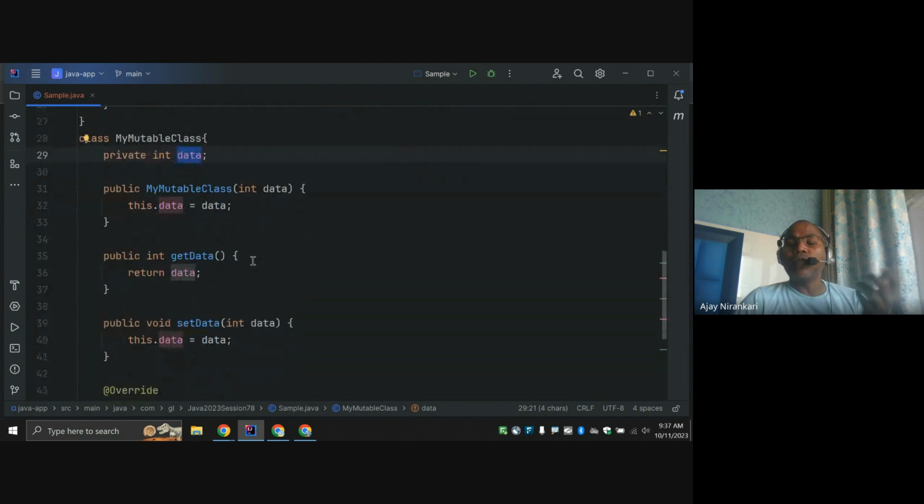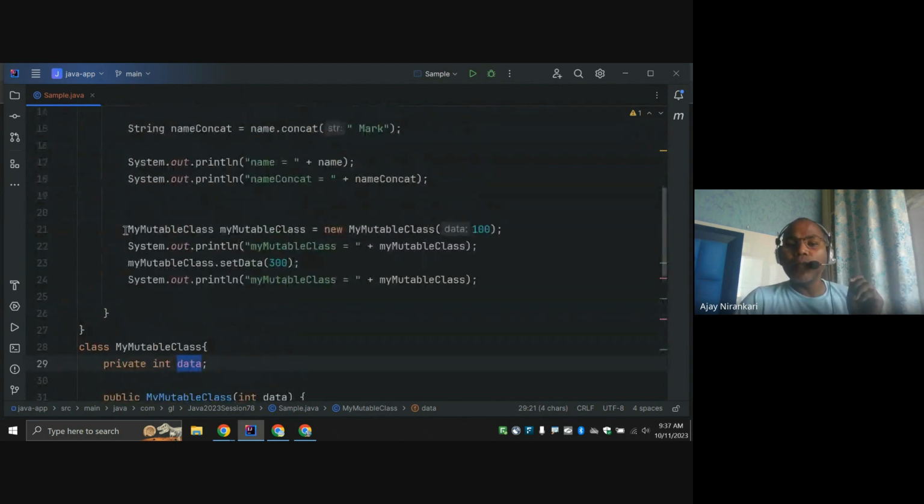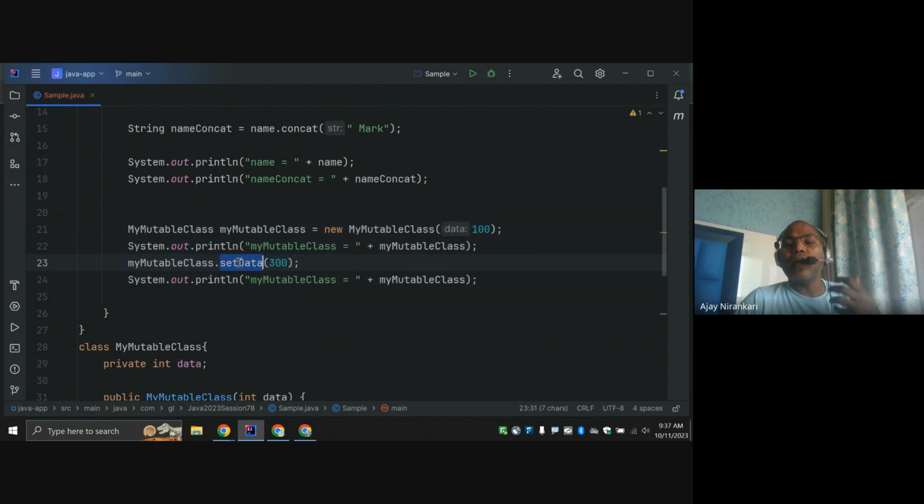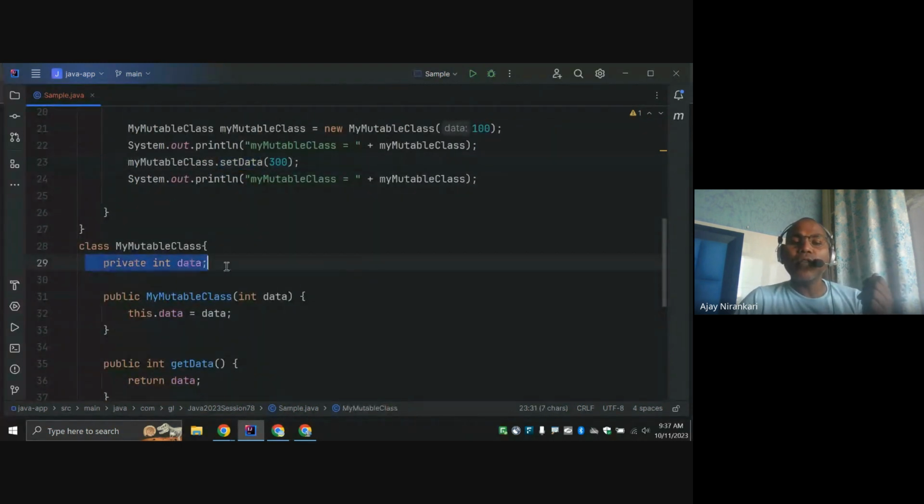Is it clear what we mean by mutable class? Any class that has a set method, update method or modify method which modifies the state of the class, the instance variables of the class, is known as a mutable class.